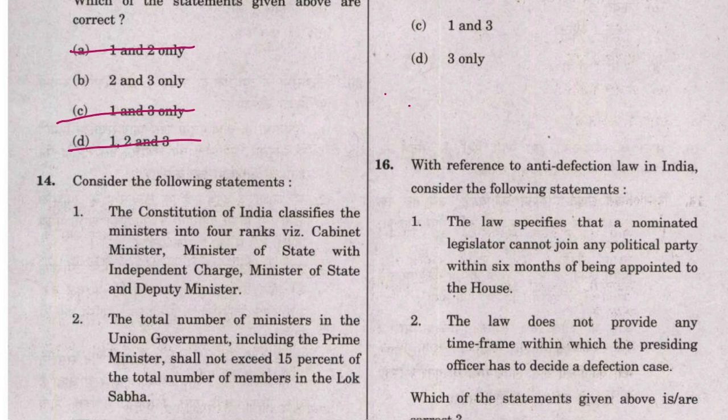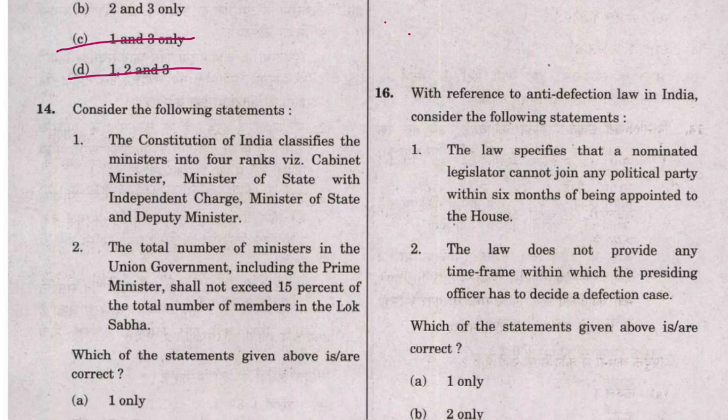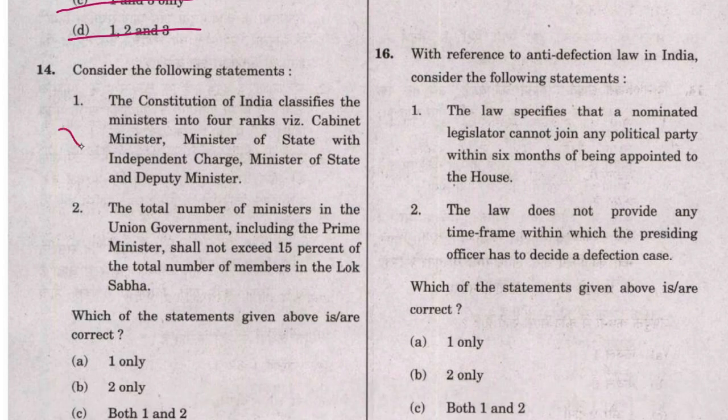This is also a very easy one, where you can see that statement 1 says there are 4 ranks in ministers, but we know that no, there are not 4 ranks, there are actually 3 ranks. The ministers of state with independent charge and the ministers of state are not separate. Actually in the constitution they are not separate. There are ministers having independent charge, but in the constitution there are only the cabinet ministers, under them the ministers of state, and below them the deputy ministers. So statement 1 stands wrong.